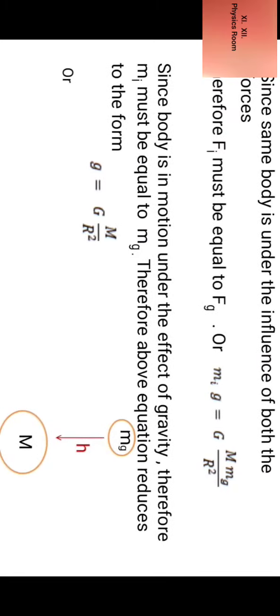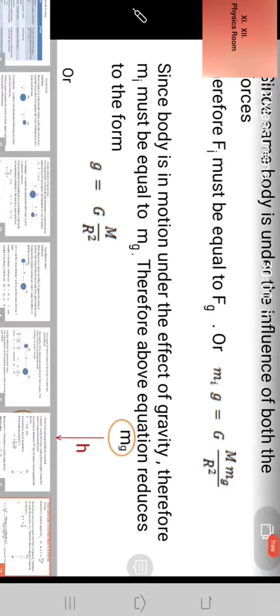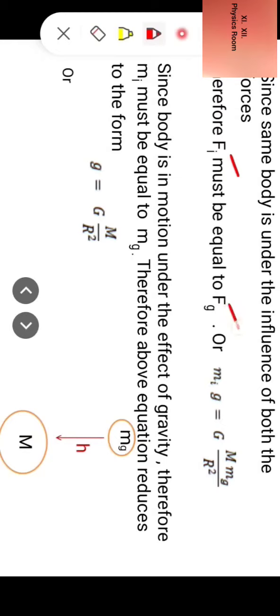Since the same body is under the influence of both the forces, therefore F inertial must be equal to Fg, or mi g is equal to G capital M mg divided by r square.